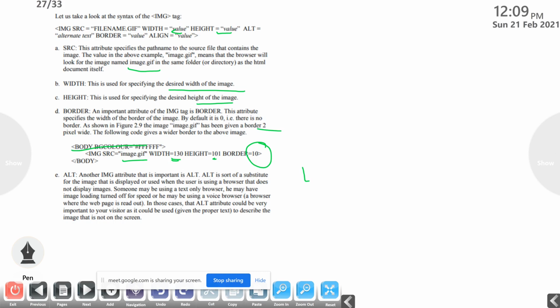Then alt. Another IMG attribute that is important is alt. Alt is a substitute for the image that is displayed or used when the user is using a browser that does not display images. So if some browsers do not support images, then the alternate text that we are giving will be displayed over there. Otherwise, if the specified image is not available, then that alternate text will be displayed over there. Okay.